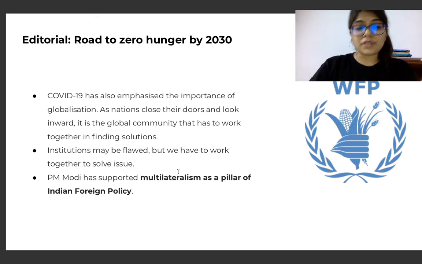In fact, the Prime Minister of India, Narendra Modi, has supported multilateralism as a pillar of Indian foreign policy, right?